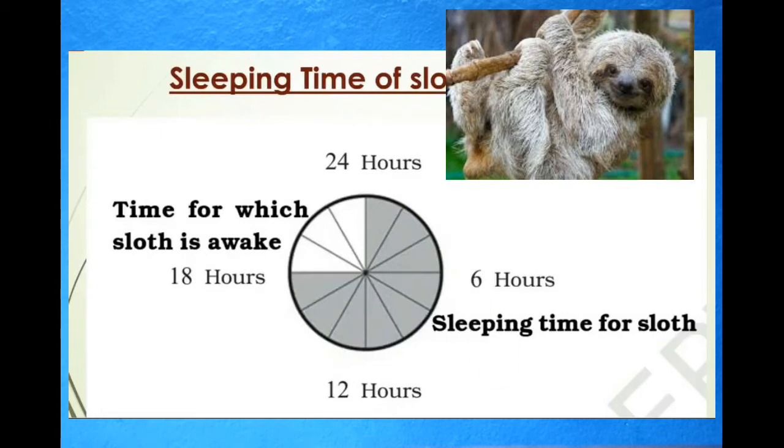Now count the sleeping time for the sloth. 2, 4, 6, 8, 10, 12, 14, 16, 18. So the sloth sleeps for 18 hours in a day. In the book it is mentioned 17 hours, but because 17 is an odd number, we cannot divide it properly in whole numbers. So that's why we have taken 18.